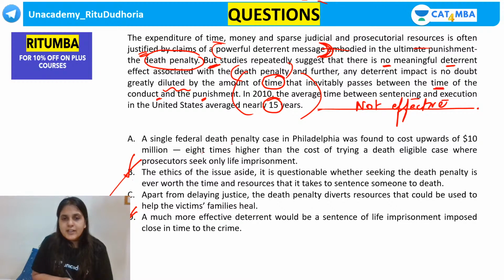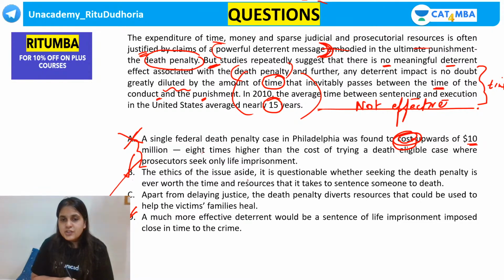Okay, a single federal death penalty case in Philadelphia was found to cost upwards of $10 million, 8 times higher than the cost. Now guys, the issue over here, the last few lines is about time. This is talking about cost, so it cannot be the continuation. So I am going to eliminate A.